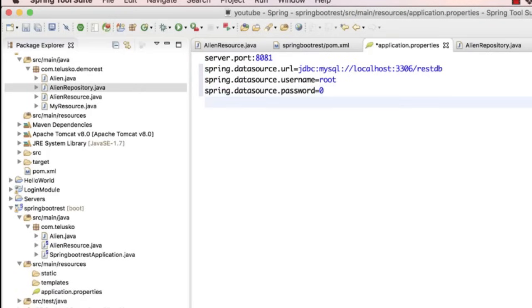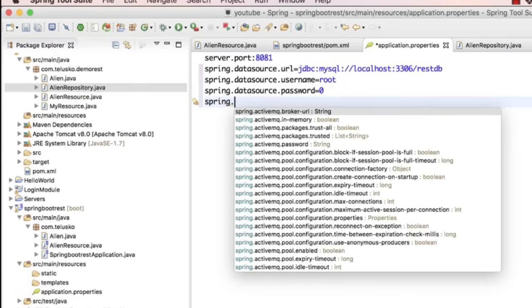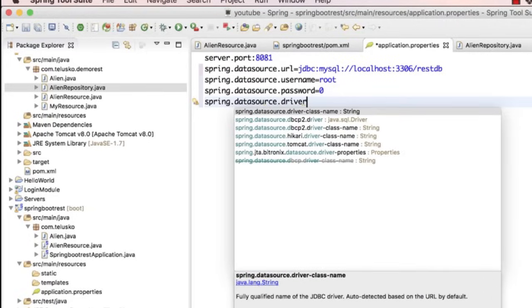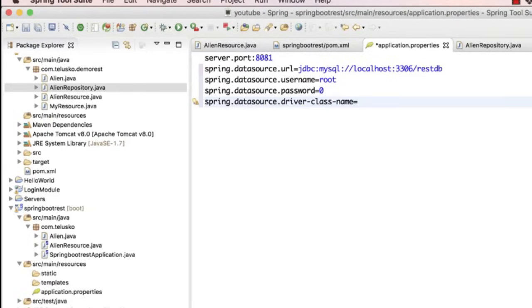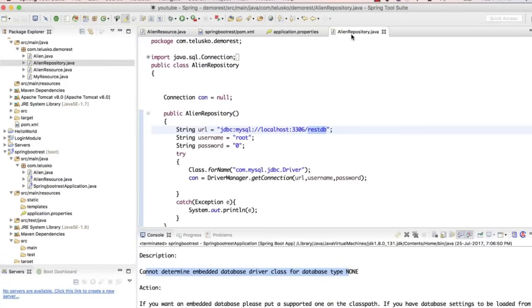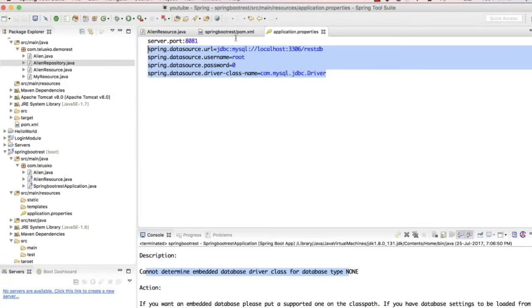And the last thing is the driver class. The same property you have to mention in any JDBC, okay? There's nothing new. We'll say spring.datasource.driver-class-name. You don't have to memorize this, okay? It will pop up automatically. So we'll say com.mysql.jdbc.Driver, right? So we have specified all these properties as when you worked with the Alien repository here, the same stuff. You see that? The same stuff. And that's it, our job is done, I think.